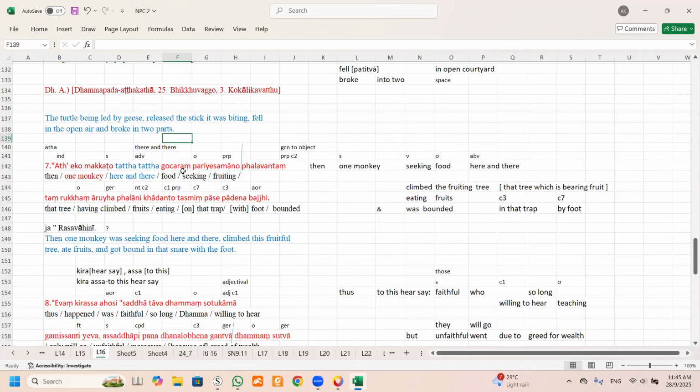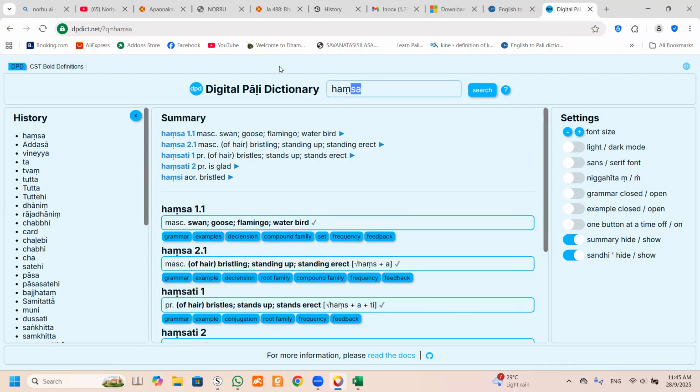So the word Gocarang, you have to look into the dictionary. Otherwise, you cannot figure out Gocarang is food. Look into the dictionary. Gocara can have another meaning.